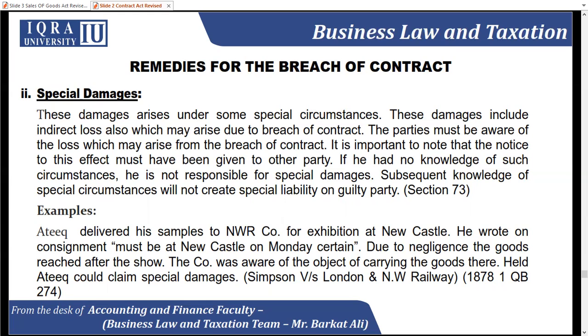Being an organizer, I organize a stall at Karachi Expo Center, and I already informed my supplier that if he is unable to deliver my product which I am going to sell at that place, then I cannot take orders from my customers. Due to this, I suffer irreparable losses. So both parties, the supplier and myself, are well aware that the product needs to be delivered on time so that I am able to get orders from customers.